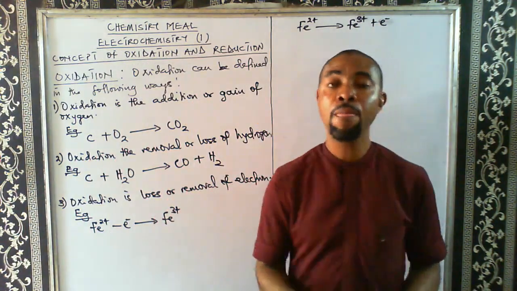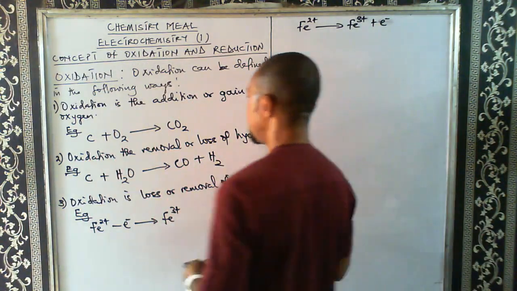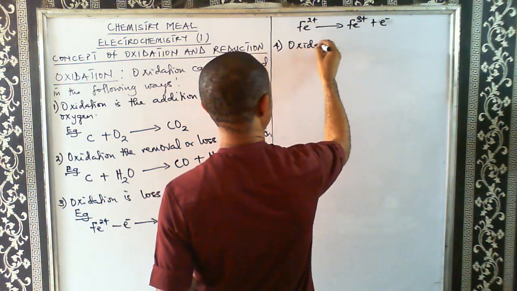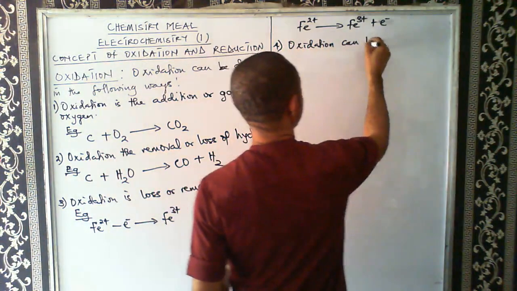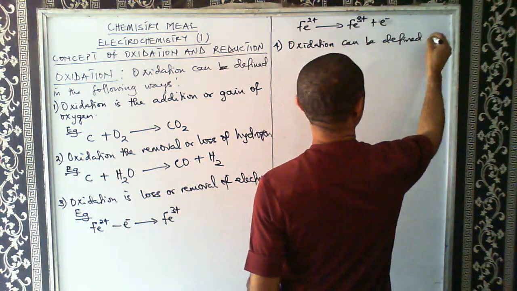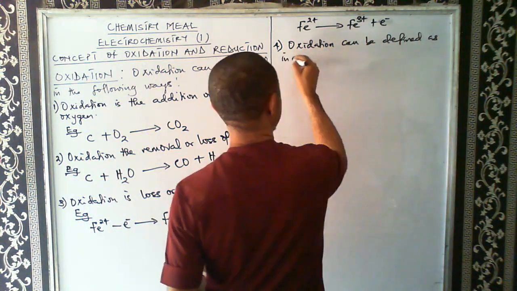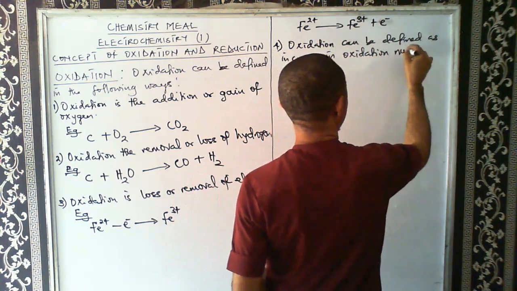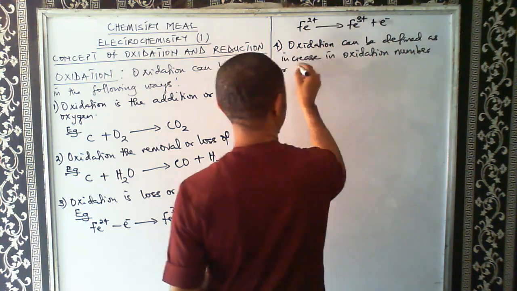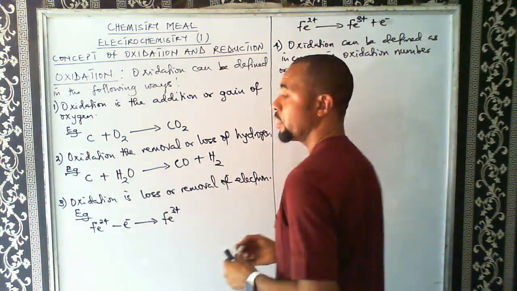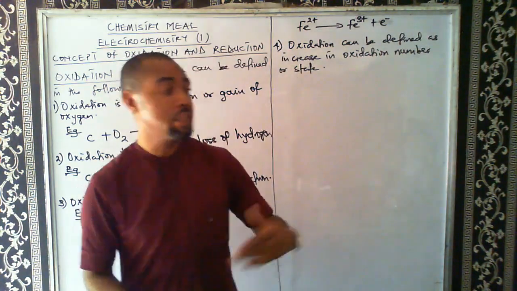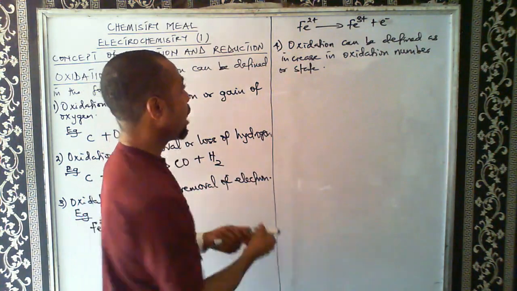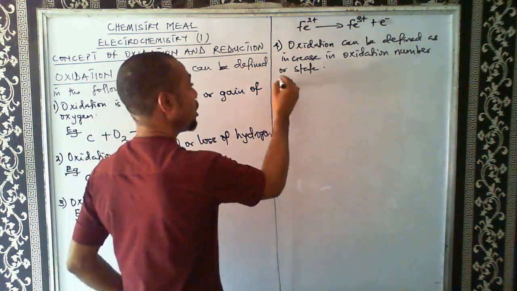The fourth definition of oxidation: oxidation can be defined as increase in oxidation number or state. So increase in oxidation number or oxidation state is also what? Oxidation.